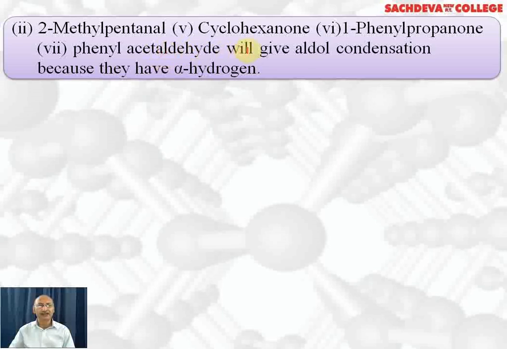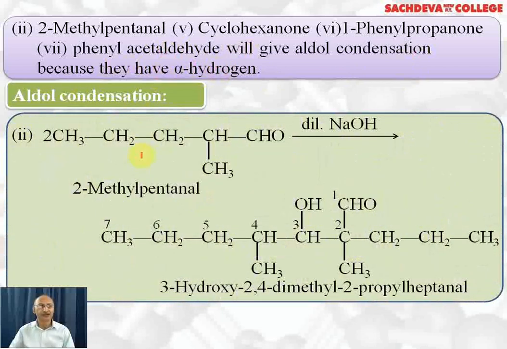2-methyl-pentanol, cyclohexanone, 1-phenyl-propanone, and phenyl acetaldehyde will undergo aldol condensation because they have alpha hydrogen. Let's take up the reactions. This is 2-methyl-pentanol. With the help of dilute NaOH, it undergoes aldol condensation.